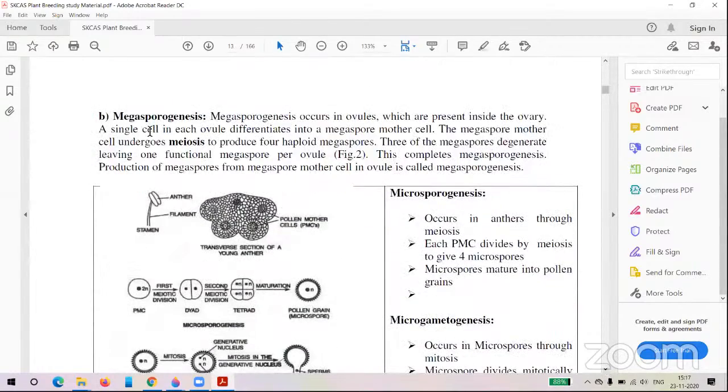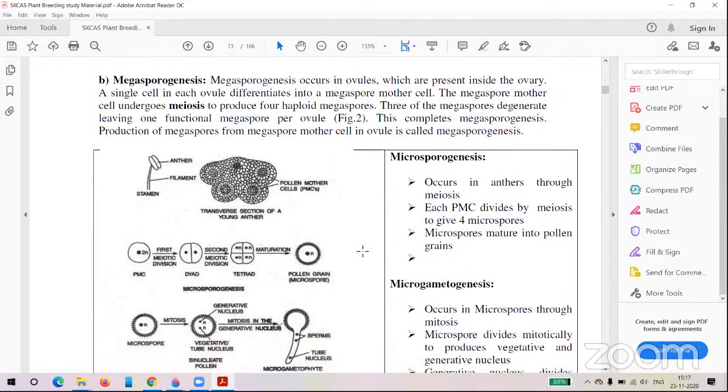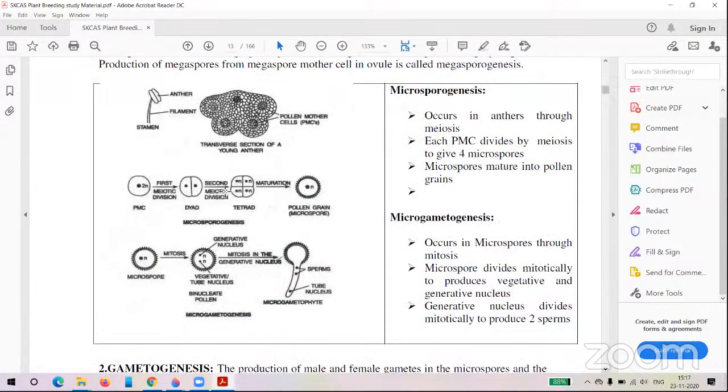And megasporogenesis means the development of the embryo sac from the megaspore mother cell present in the ovule. So here you can see both microgametogenesis and megagametogenesis, and sporogenesis.